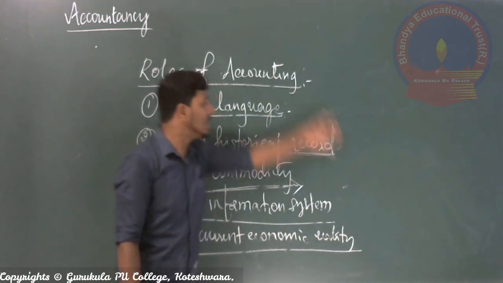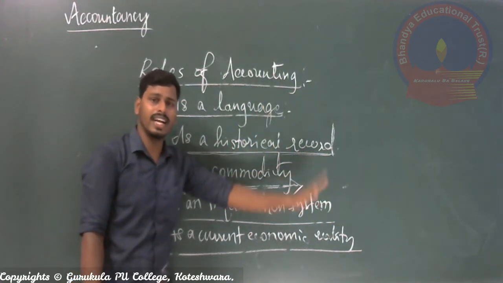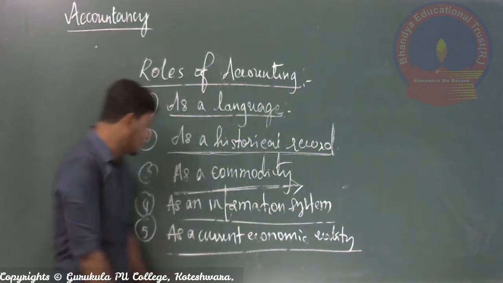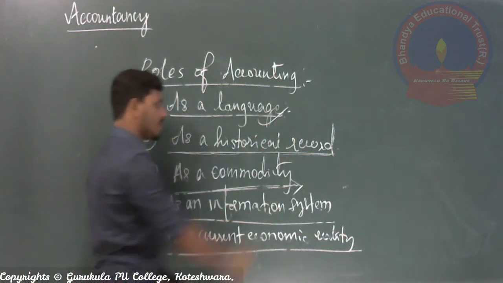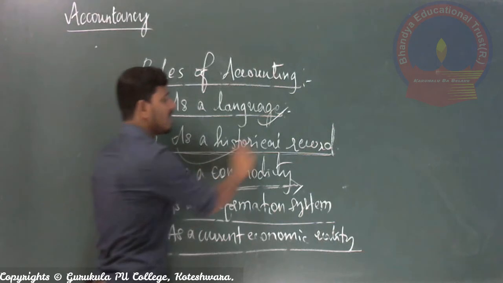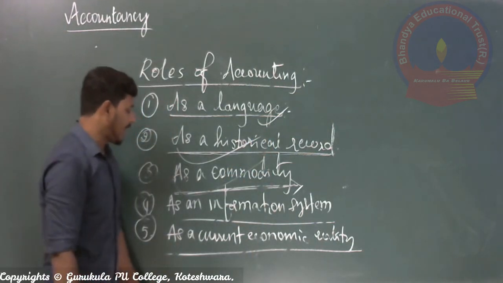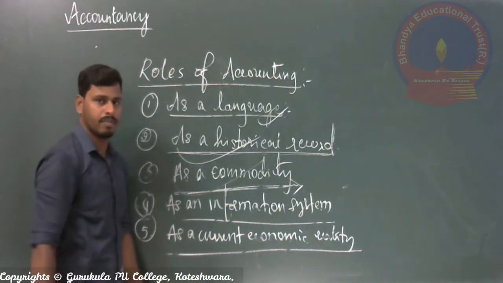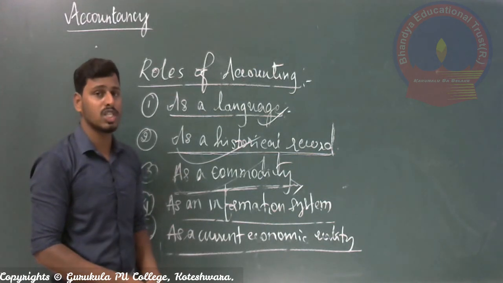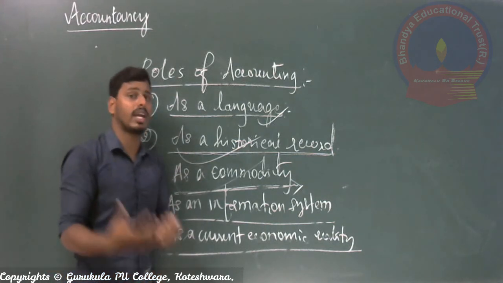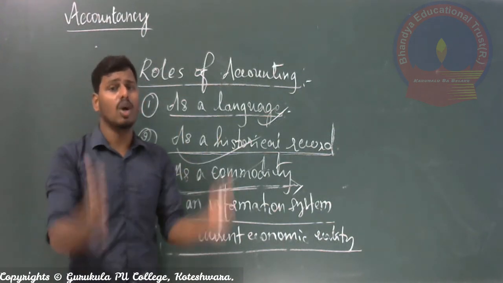So dear students, these are the different roles of accounting played in the business organization. I repeat, there are 5 accounting roles. Number 1 is as a language, and second is as a historical record. Number 3 is as a commodity. Next is as an information system, and the last one is as a current economic reality. So you can observe here the importance of accounting work in the organization.